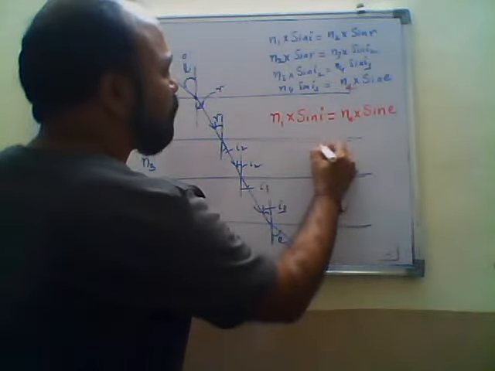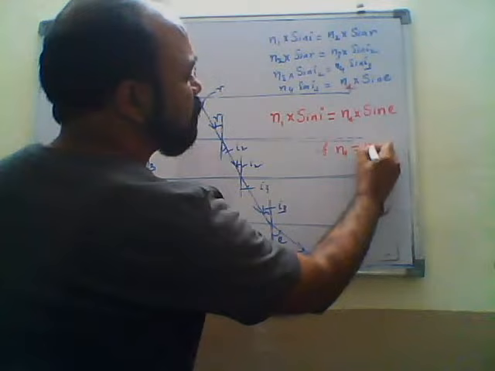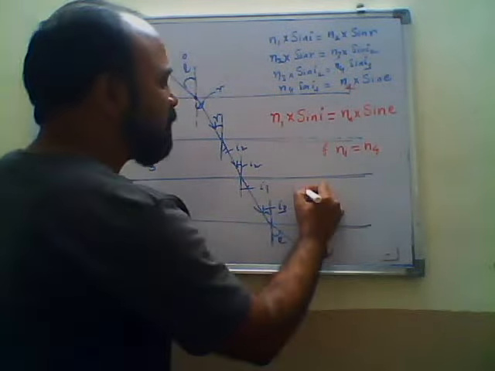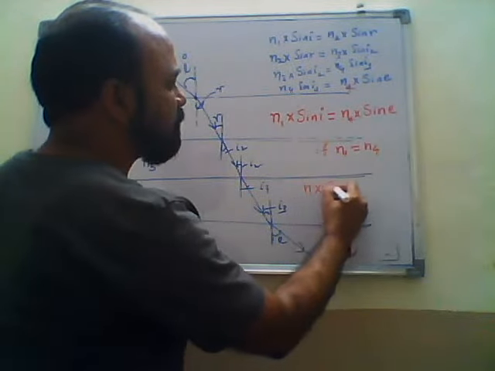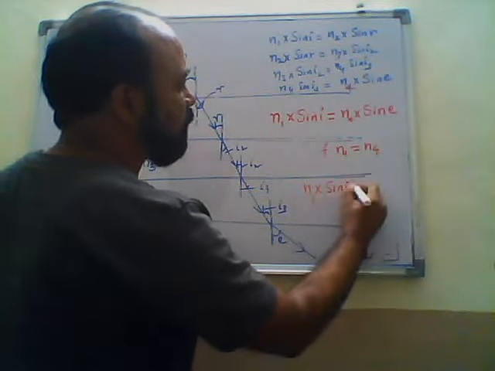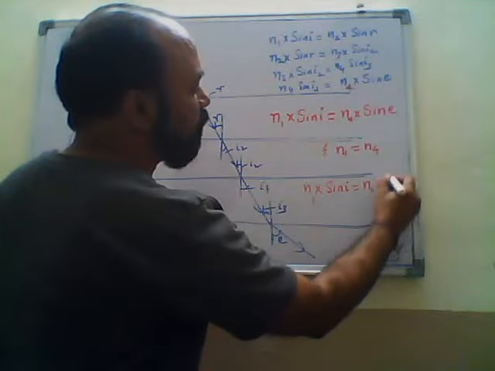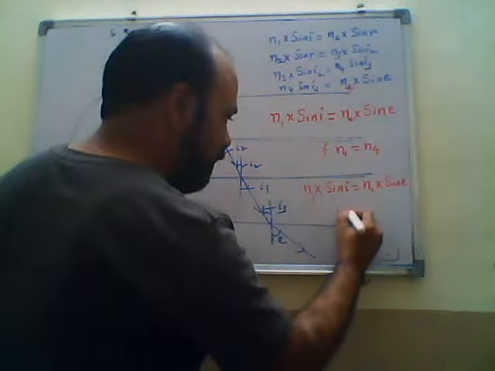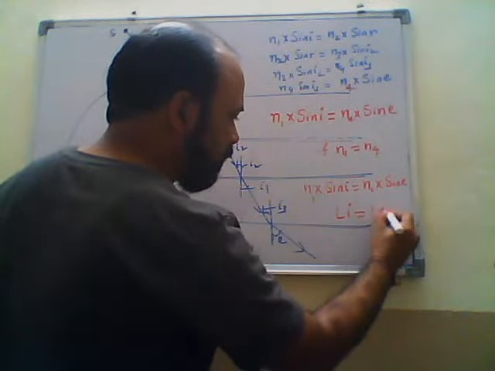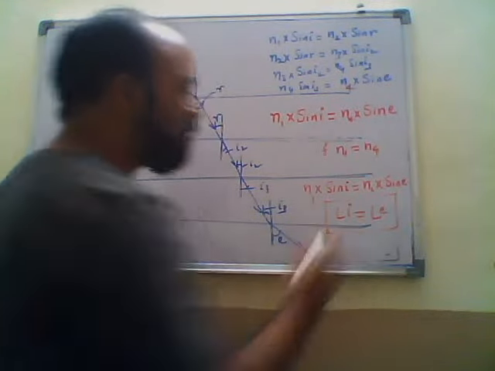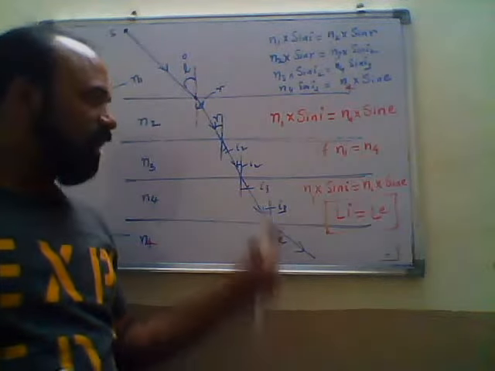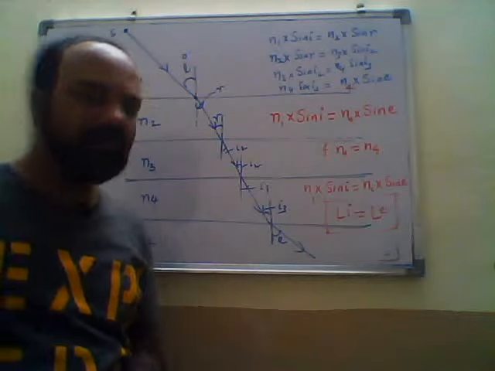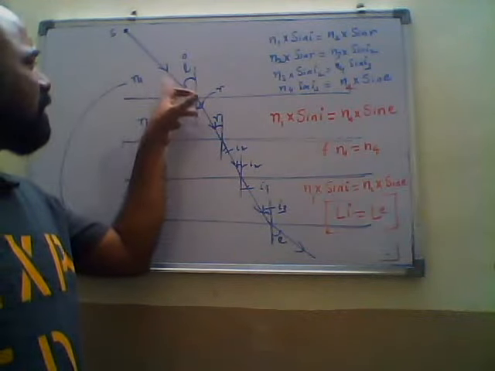So if N1 is equal to N4, means both have the same refractive index, then we can write N1 into sin I is equal to N1 into sin E. Both refractive indices get cancelled, so we will get the angle of incidence is always equal to the angle of emergence. Is it clear? We are applying Snell's law here.